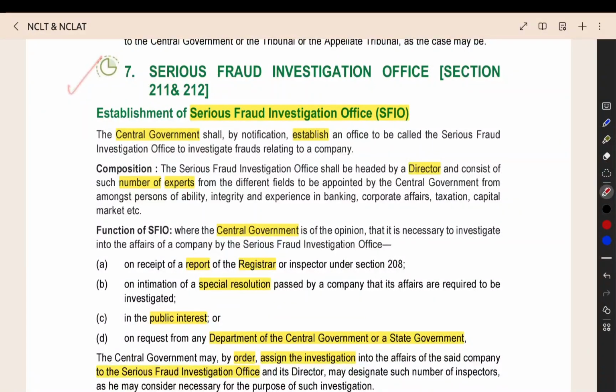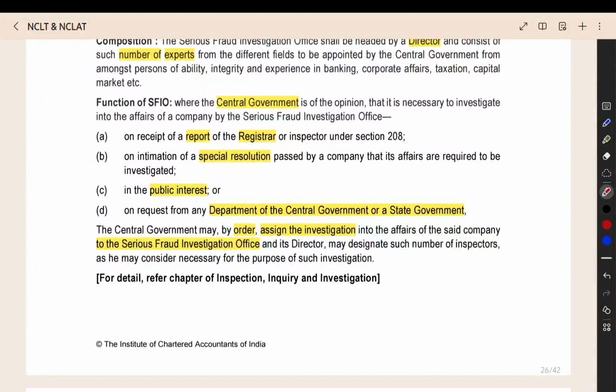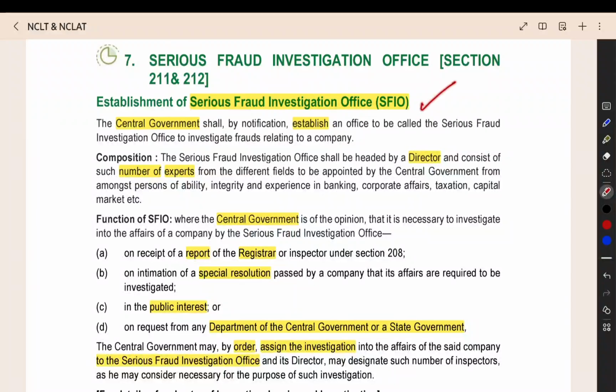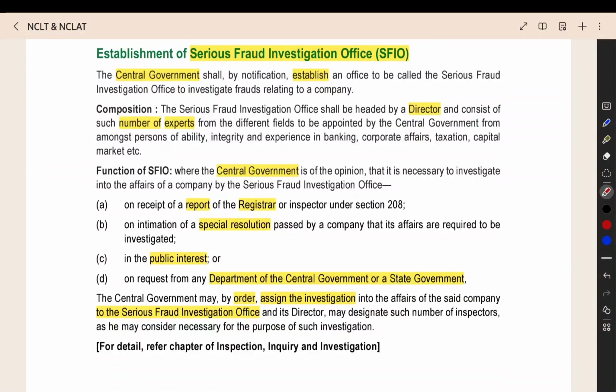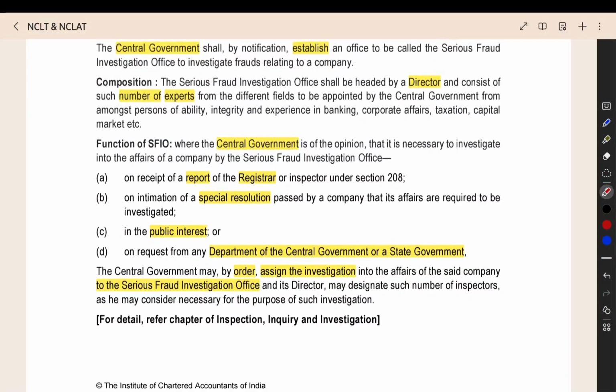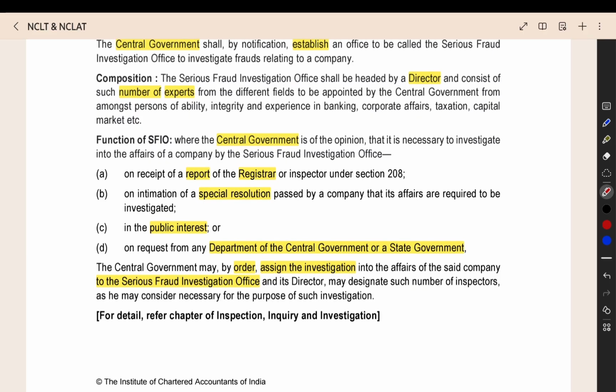Serious Fraud Investigation Office. Central government will establish the Serious Fraud Investigation Office. This is for specified offences. When the central government feels that it will be proper for SFIO to investigate the offence, then they will refer the offence to the SFIO. SFIO will have their own procedure. They will appoint an inspector and do the investigation. We will see everything in detail in the inquiry, inspection, and investigation chapter.